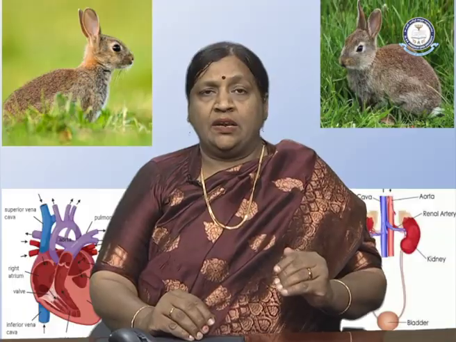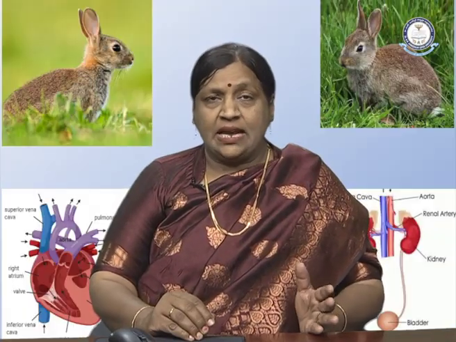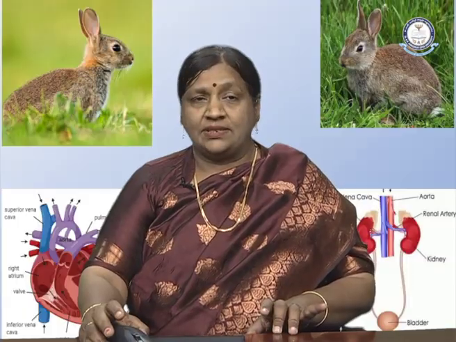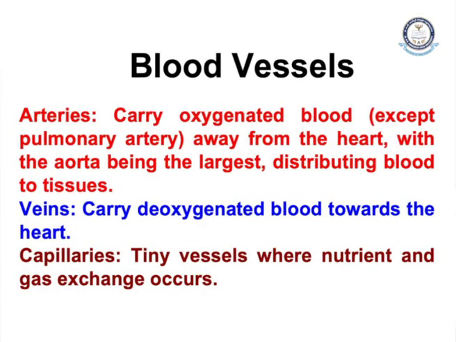So this particular valve, which is present on the left side, is called a bicuspid valve. Now we also have the semilunar valves guarding the pulmonary aorta and systemic arch to prevent the backflow. Coming to the third important component of the circulatory system, the blood vessels. Now these blood vessels consist of arteries, veins and capillaries.